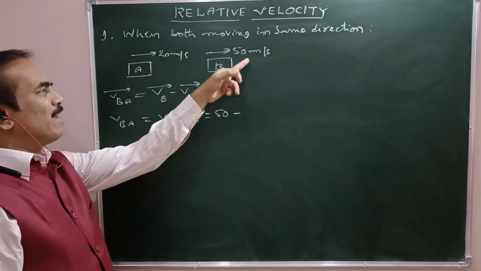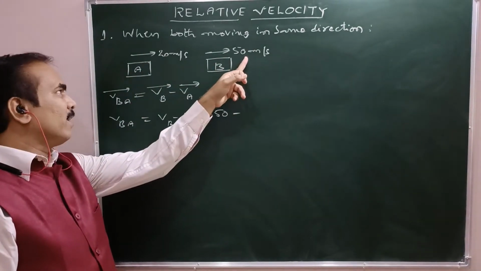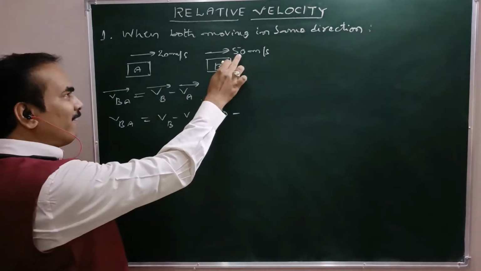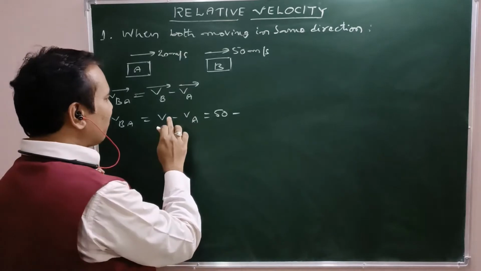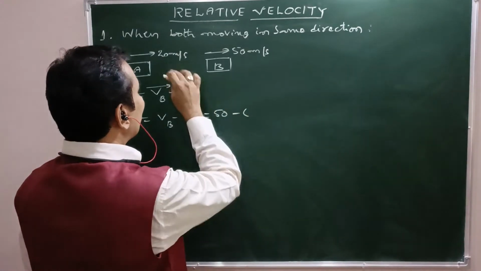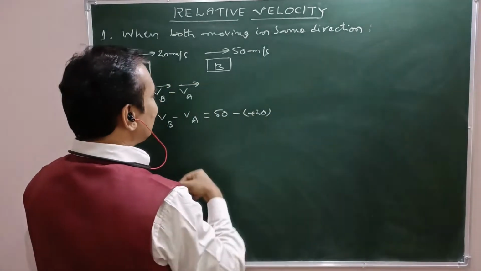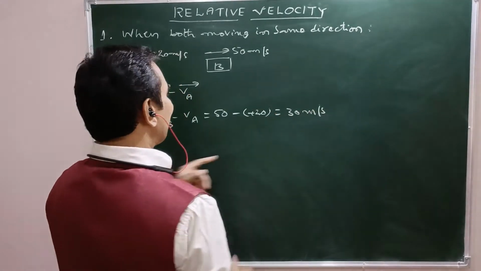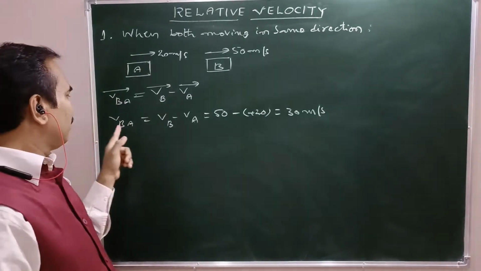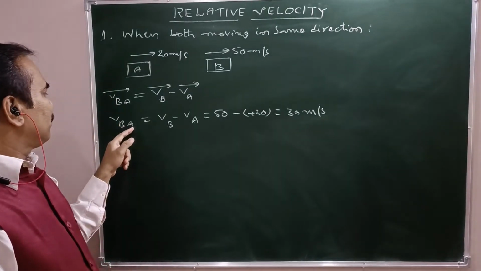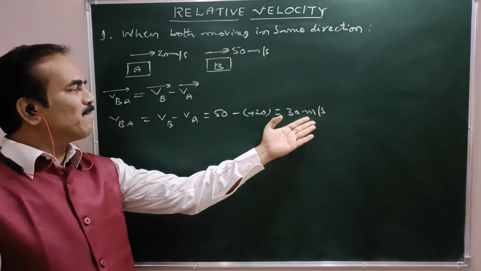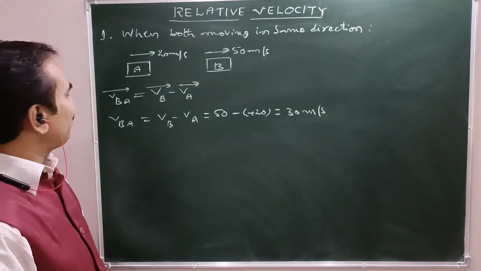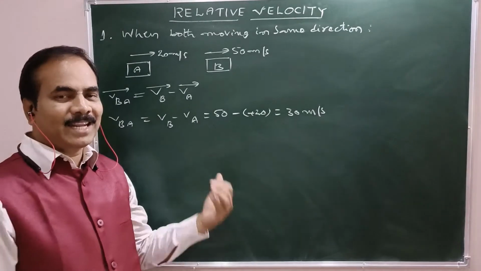See, velocity of A is also in the same direction as velocity of B. So it is positive, this is also positive. So therefore 50 minus of plus 20. That is 30 meters per second. With positive sign, A measures as if B moves with 30 meters per second rightwards. Am I right? So this is the relative velocity of B with respect to A.